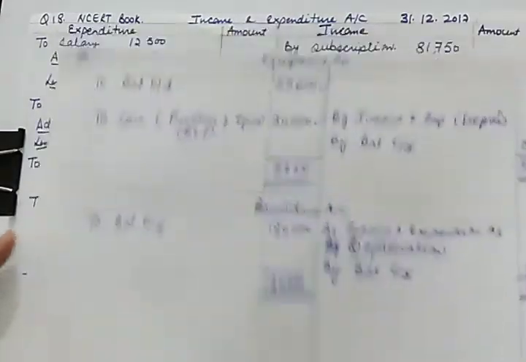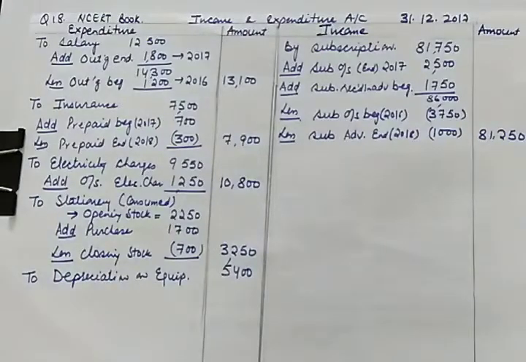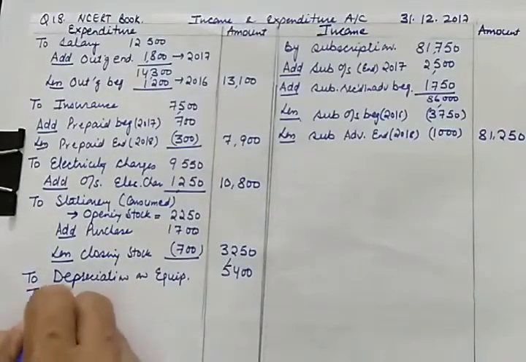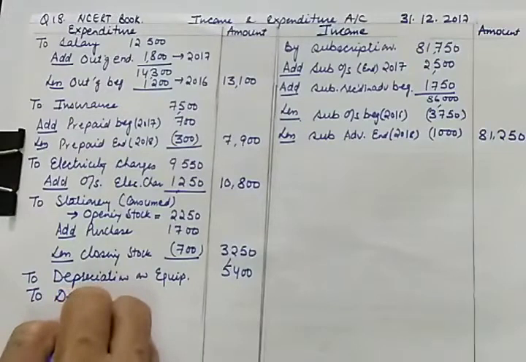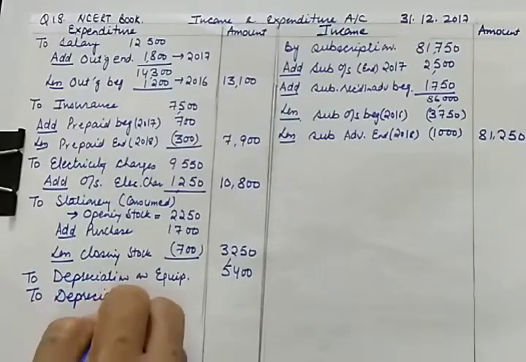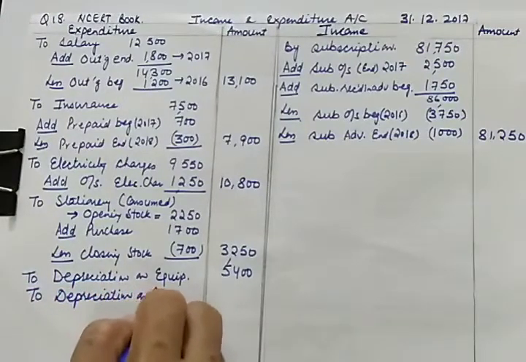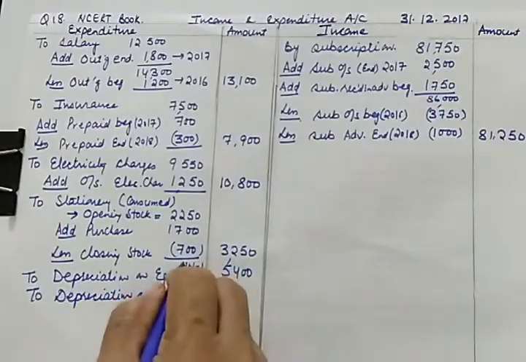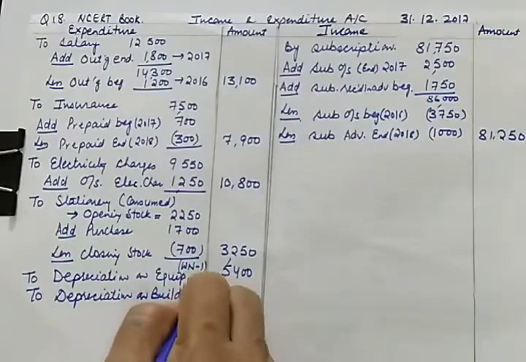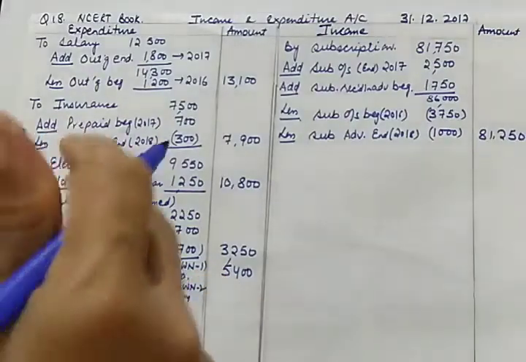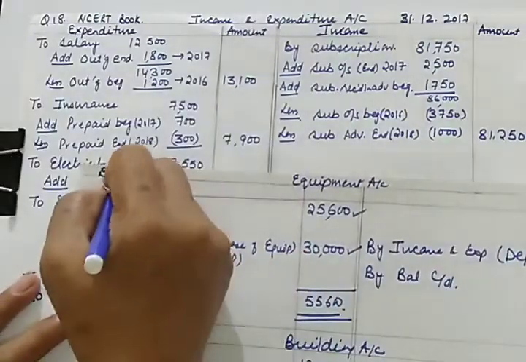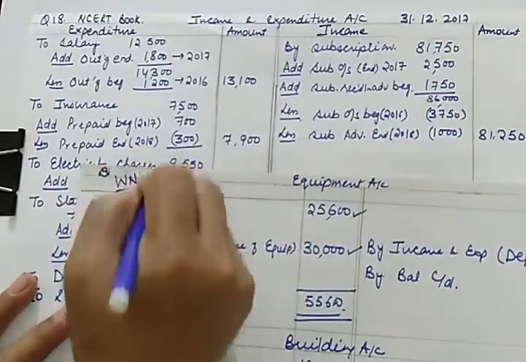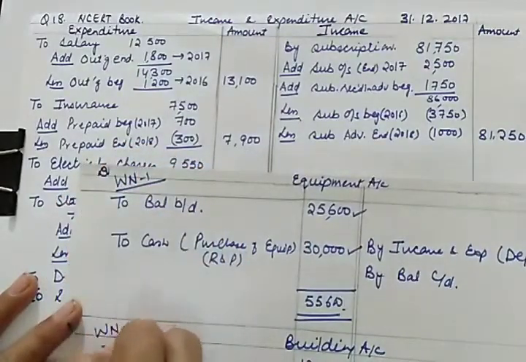So we'll record: to depreciation on building, 6,000. You can write working note 1 and working note 2. This is related to equipment, WN1, working note 1, and this is working note 2.